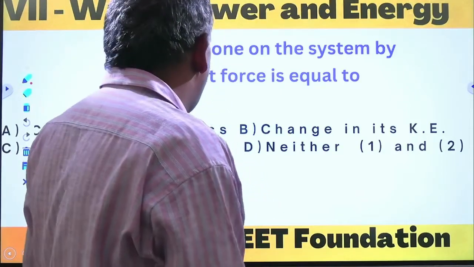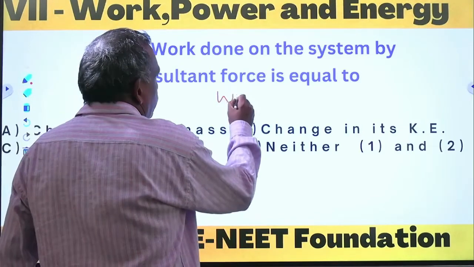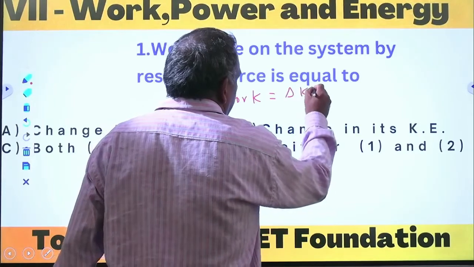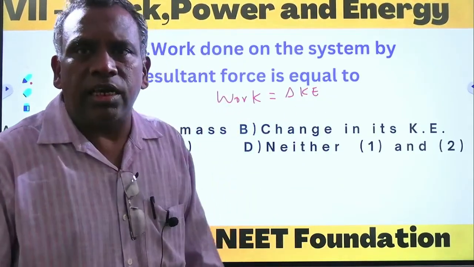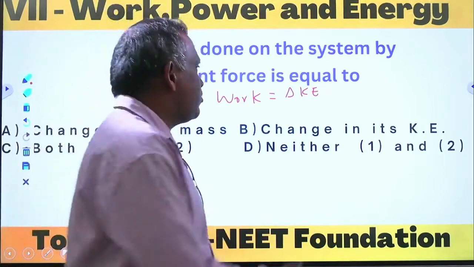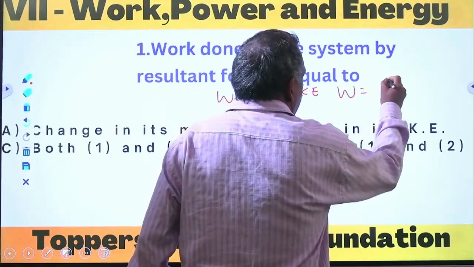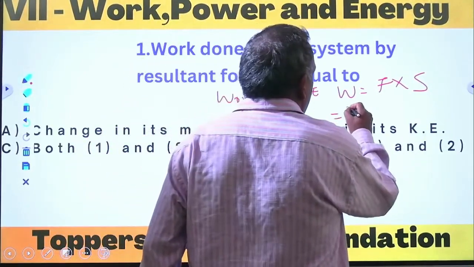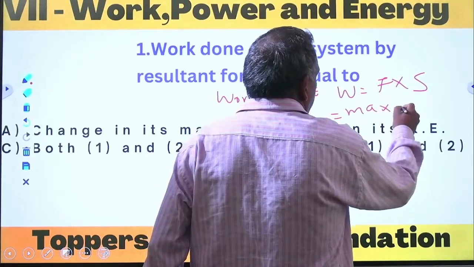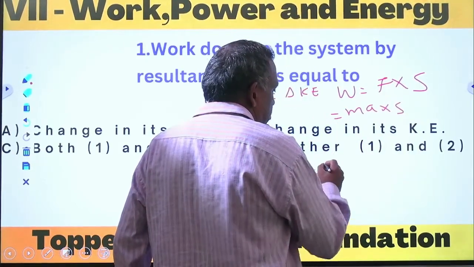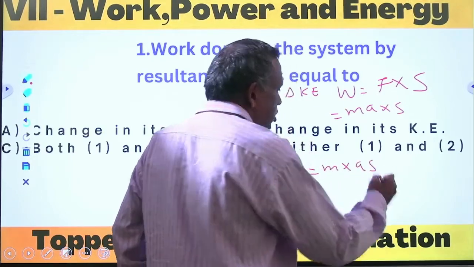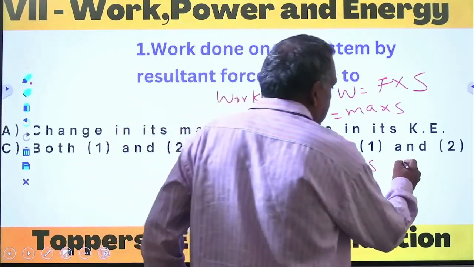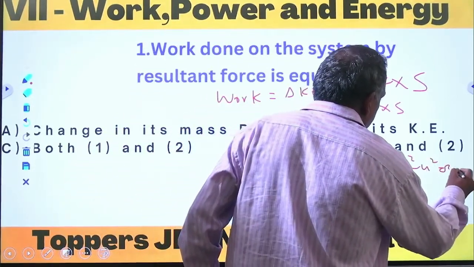See, according to the work energy theorem, work is equal to change in kinetic energy. Work is nothing but force into displacement. Force is nothing but mass into acceleration, so this can be written as mass into acceleration into displacement. According to the equation, v square minus u square is equal to 2as.